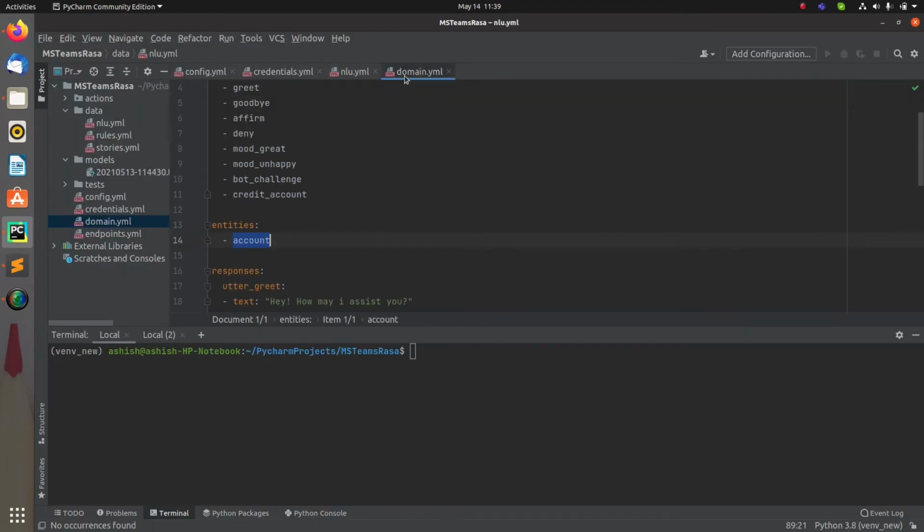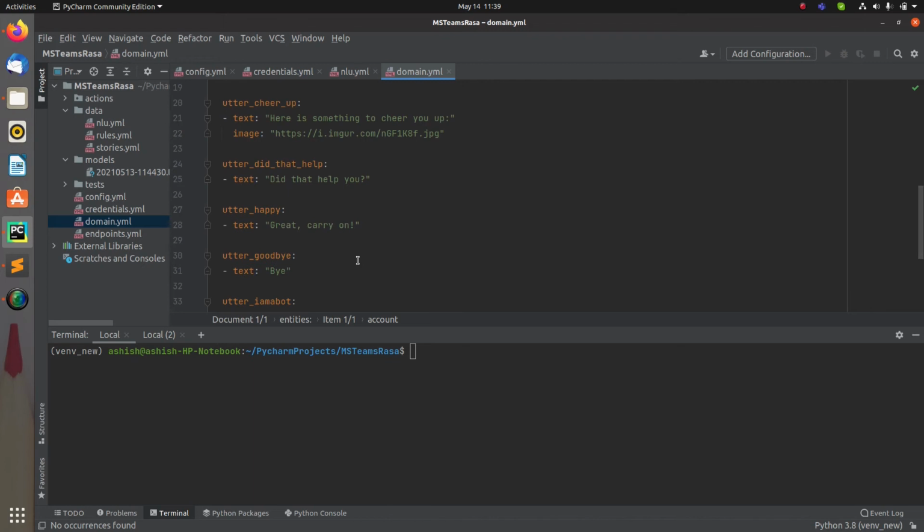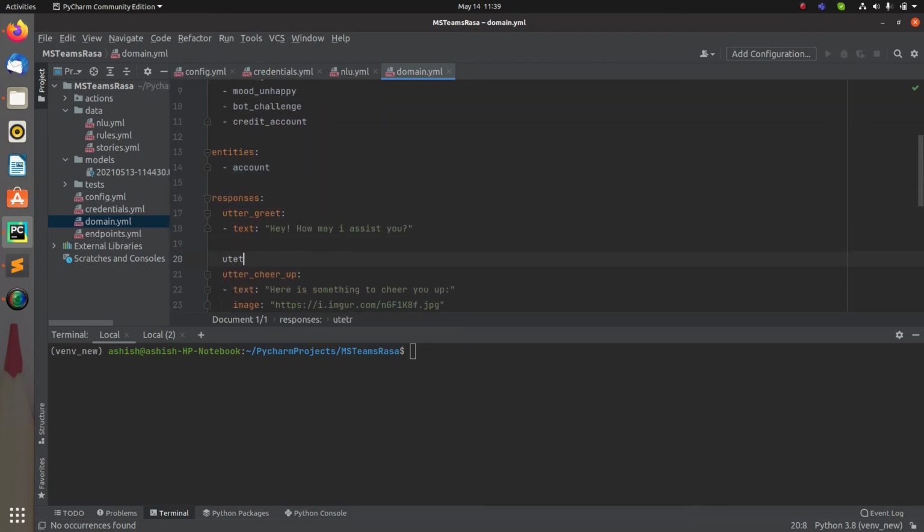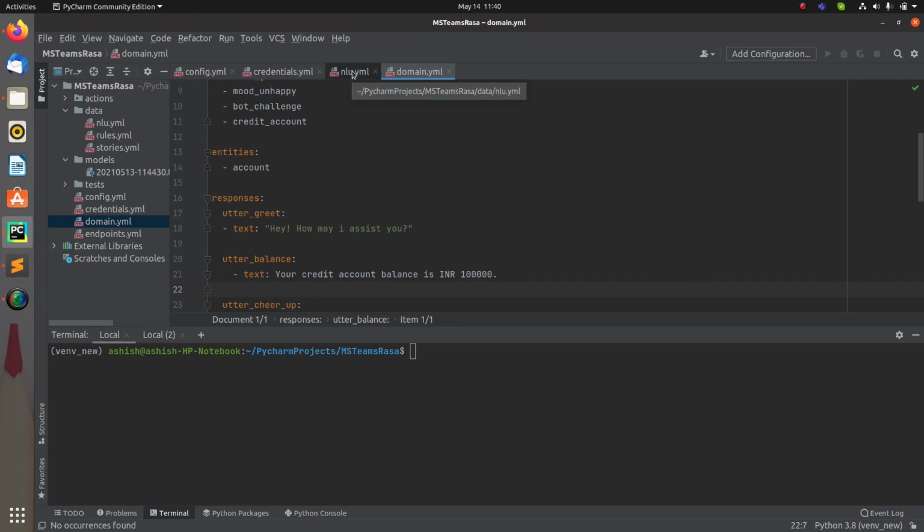Now for that, let me add one intent over here. Let's say, credit account balance is 1 lakh rupees, right? So this is what I am passing right now. Now let's create a small story for this so that we can understand this part. We can get the complete data from that.